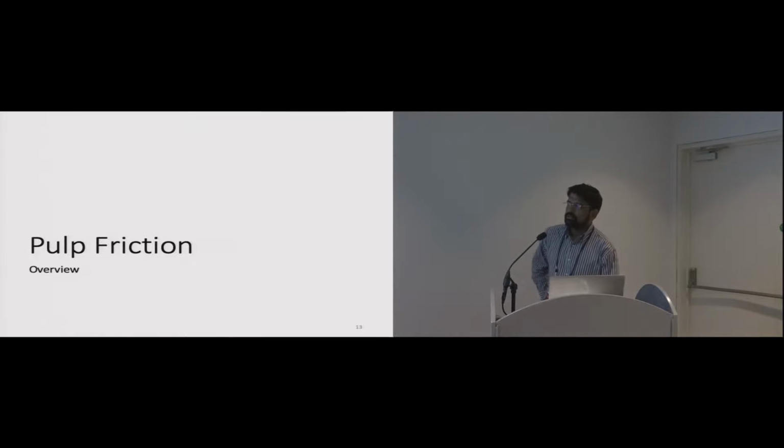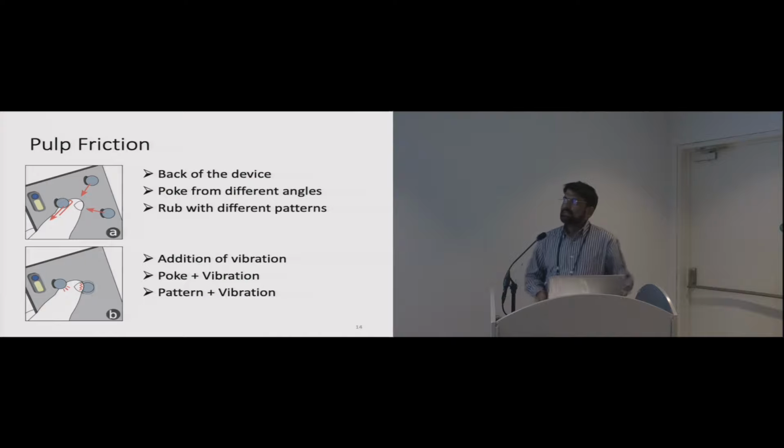So coming to Poke Friction, the overview of the system is that it's a back of device system. What we have is small tactons. It could be a ball bearing, it could be anything that could come and poke the finger from different angles. And then it could also rub the finger in different patterns, again on the side of the finger.